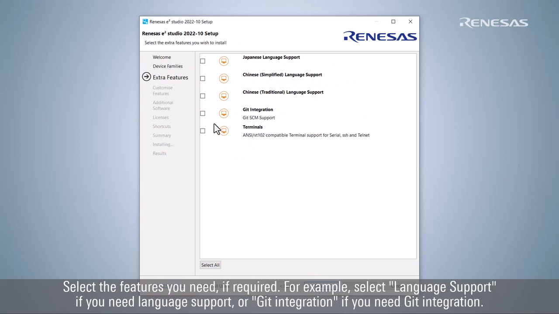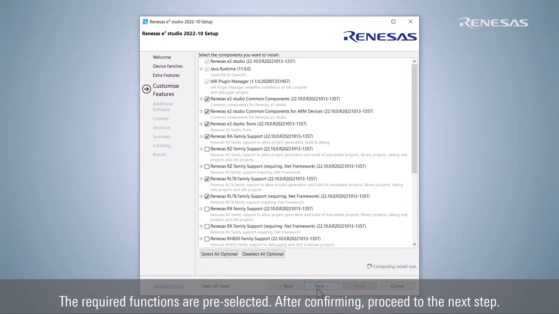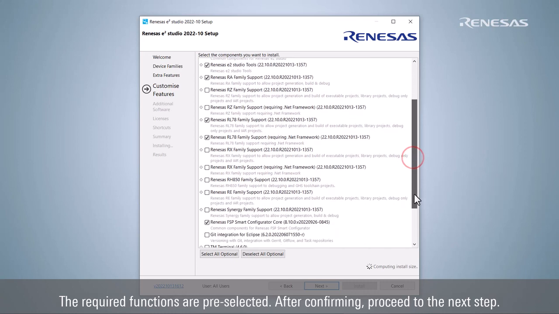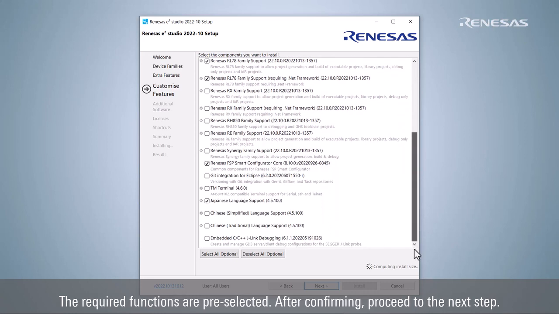Select the features you need, if required. For example, select language support if you need language support, or Git integration if you need the Git integration feature. The required functions are pre-selected. After confirming, proceed to the next step.